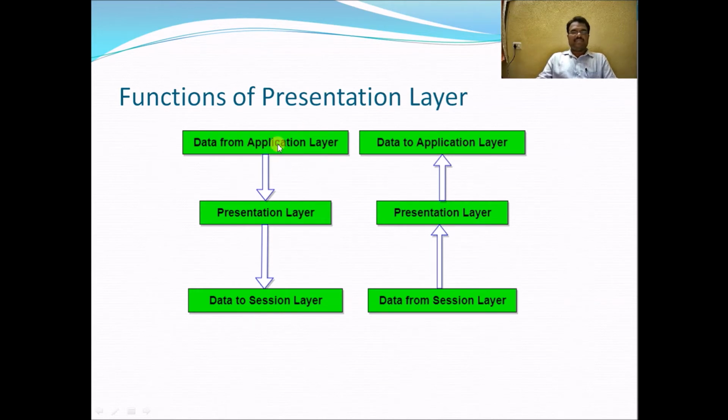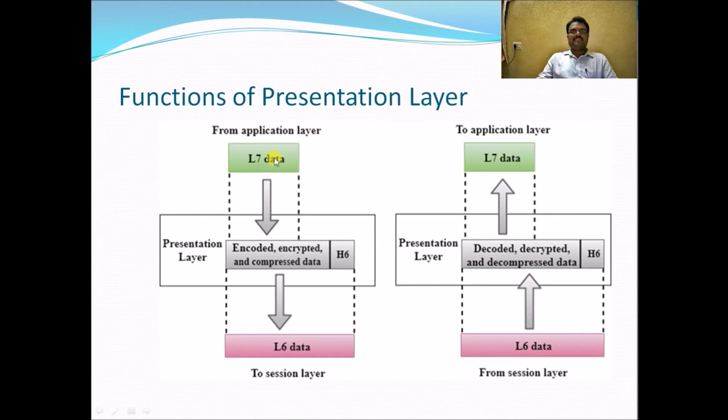At the sender end, data comes from the application layer to the presentation layer and from the presentation layer to the session layer. At the receiving end, data is given from the session layer to the presentation layer and from the presentation layer to the application layer. Like this, data comes from the application layer to the presentation layer, where the data is encoded, encrypted and compressed.